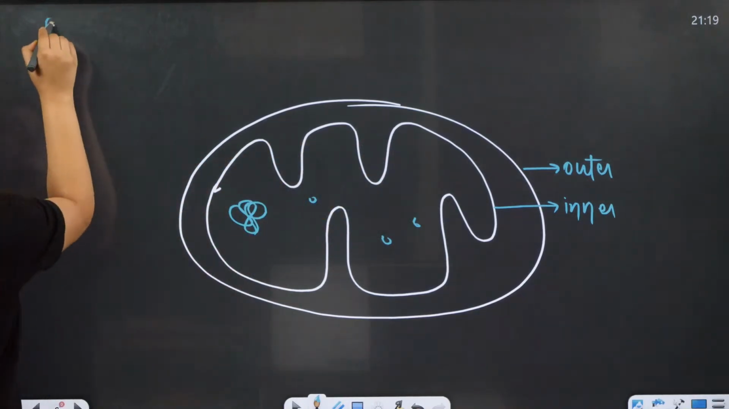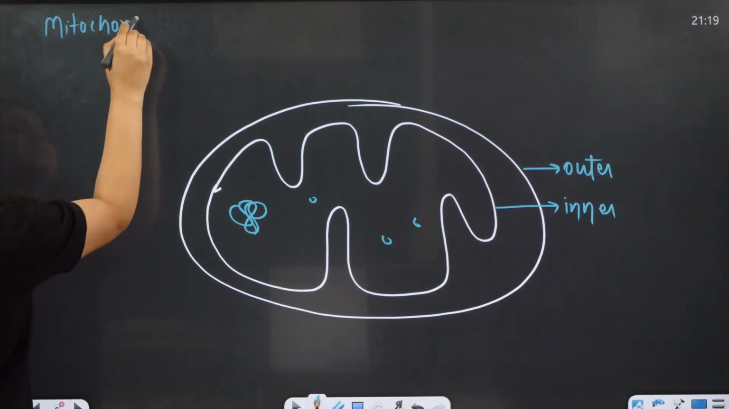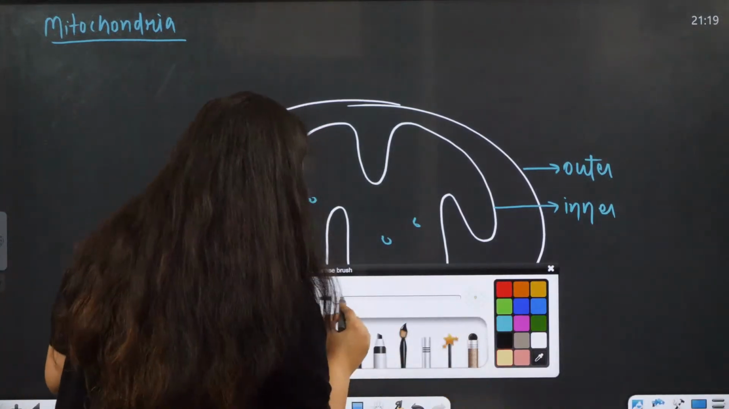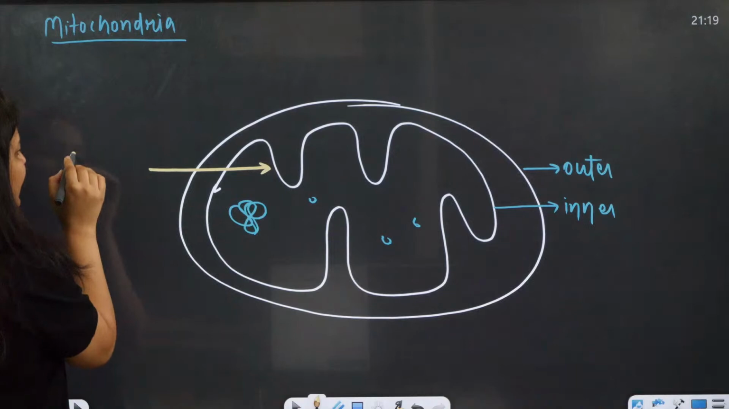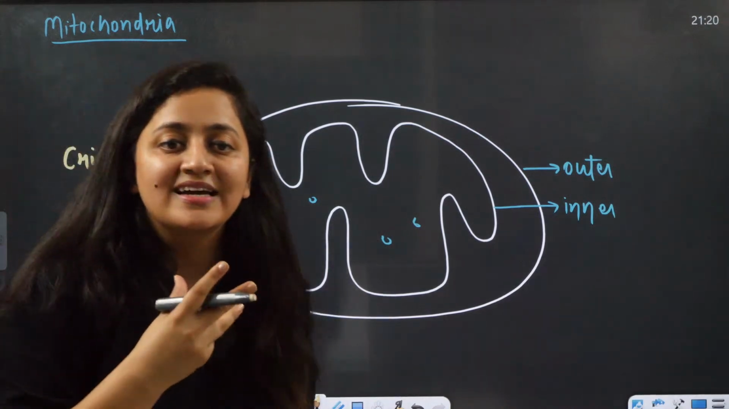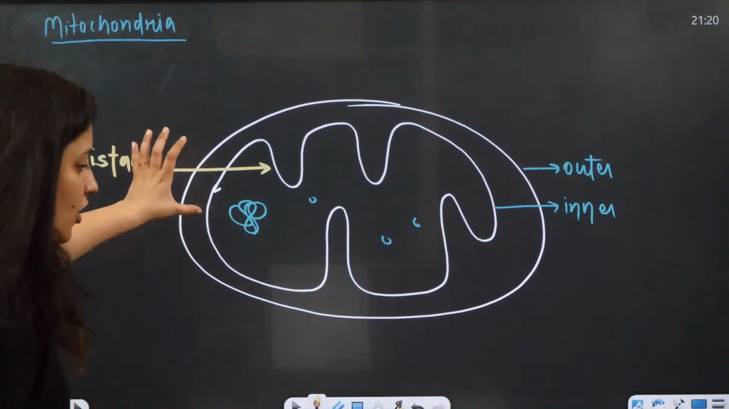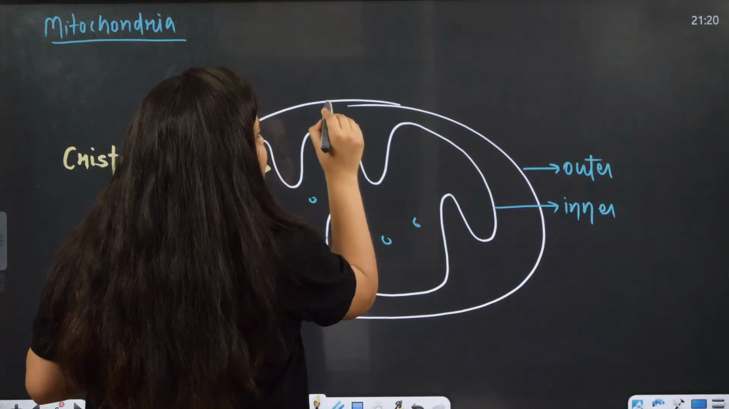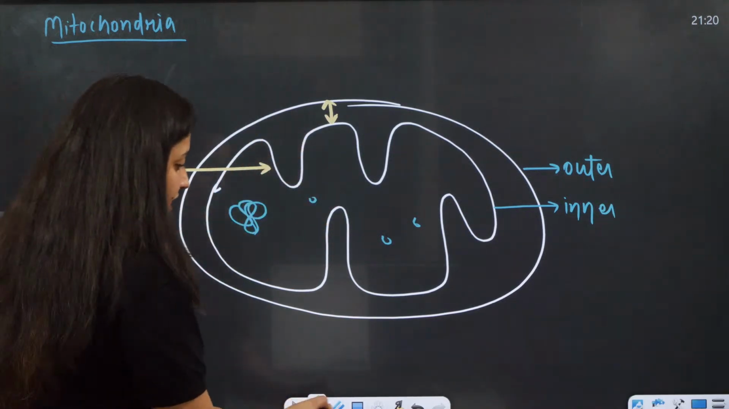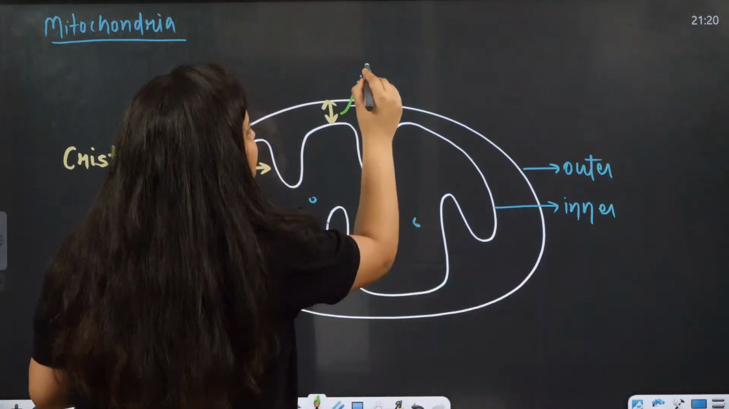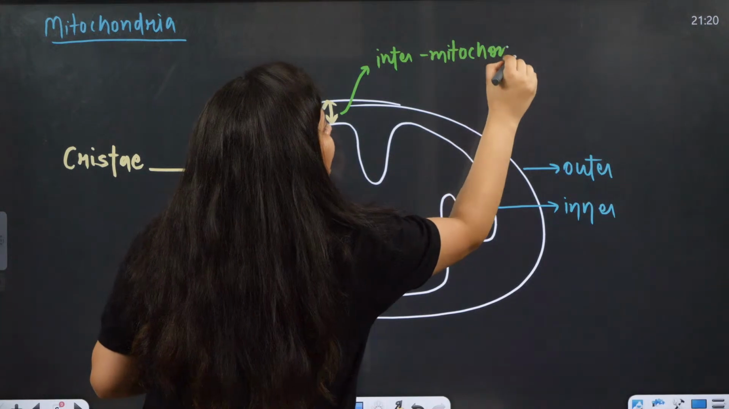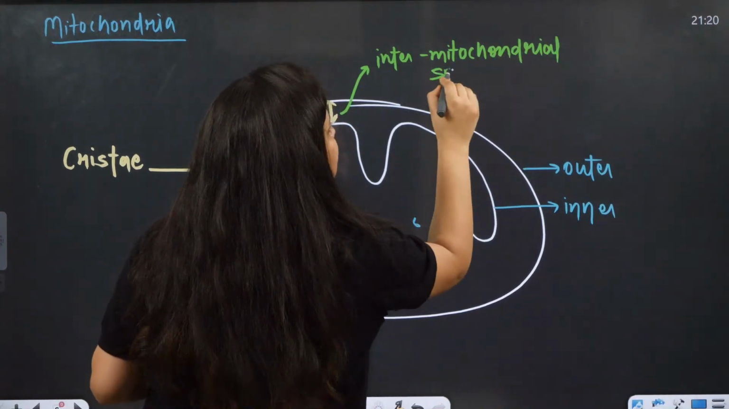The very first thing that you need to note down is that mitochondria is a double membrane bound organelle having the outer membrane and inner membrane. The inner membrane has finger-like enfoldings, and for that we use the word cristae. There is a space in between the inner and the outer membrane, and that space is known as intermitochondrial space. Clear?